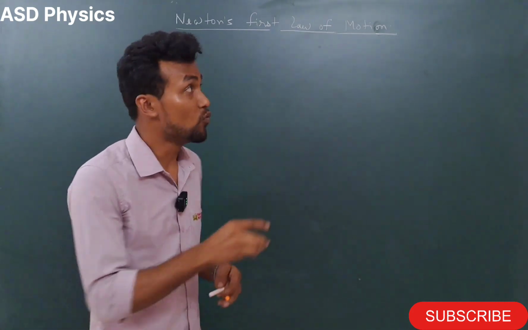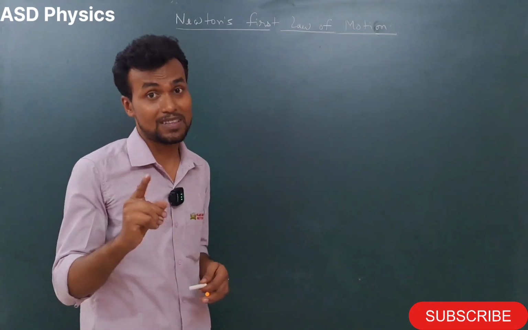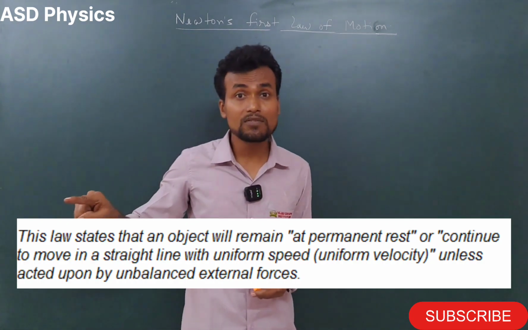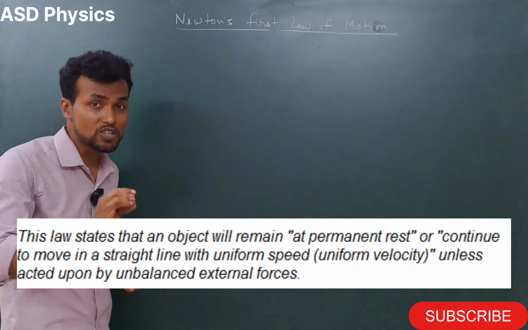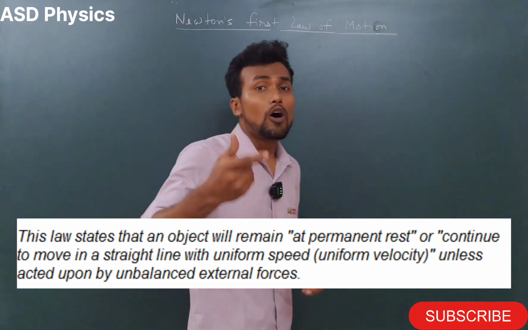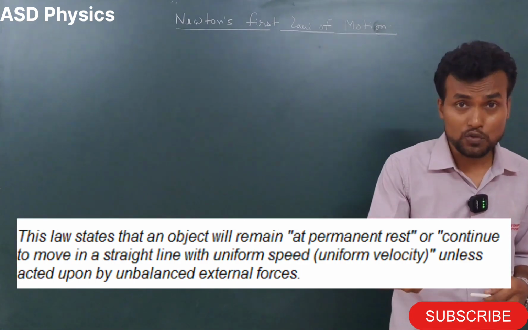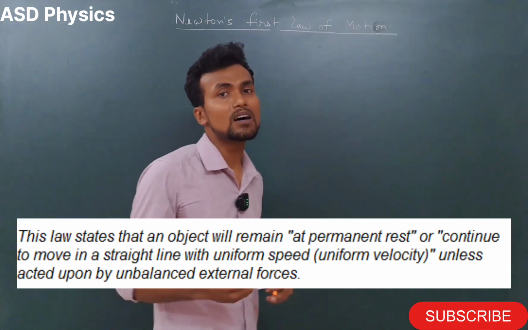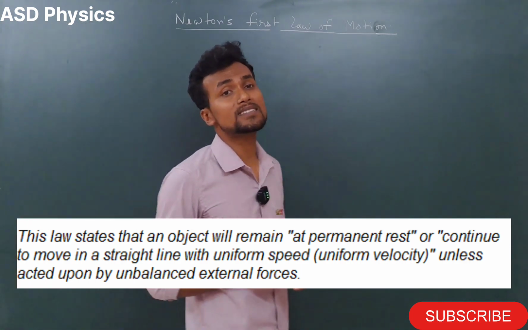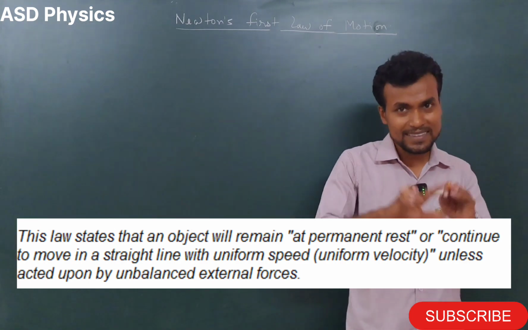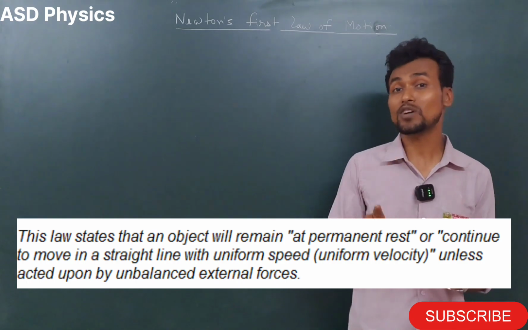So my dear students, what is Newton's first law of motion? Listen very carefully, the definition will appear on your screen also. According to Newton's first law of motion, an object either at rest or moving with a uniform velocity continues in that state unless acted upon by some unbalanced force. The definition looks somewhat complex, but we have to understand the basics.